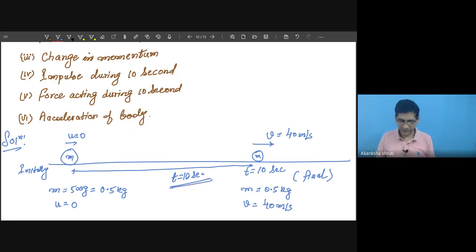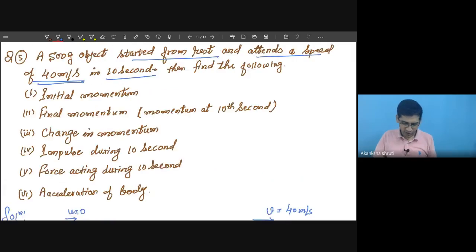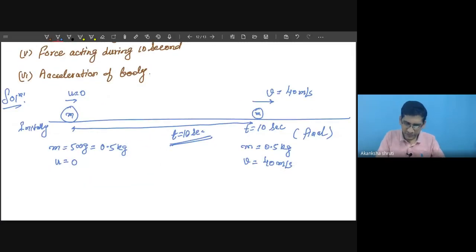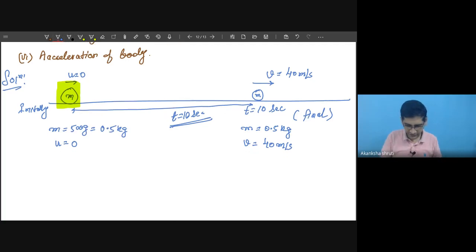So it is this way. So now we have to calculate the initial momentum. Means this is the initial position, the very first. This one is the initial position. So at this initial position, what is its momentum? So right, this is your initial.